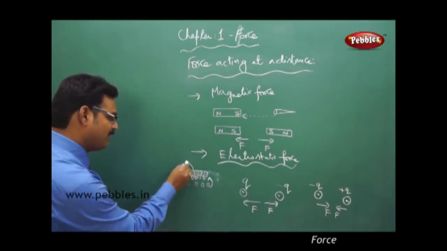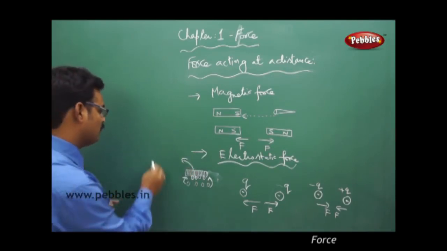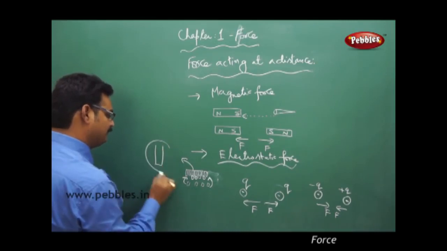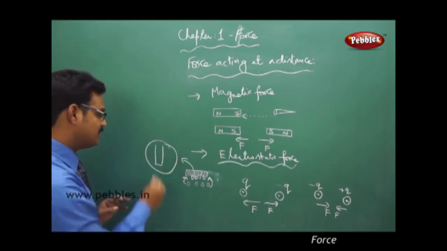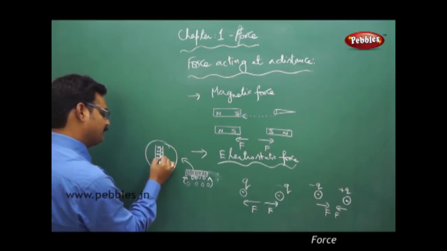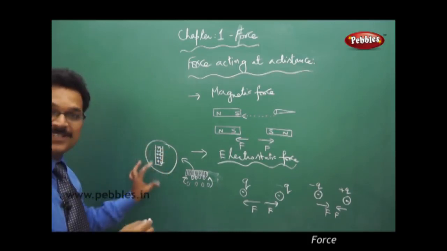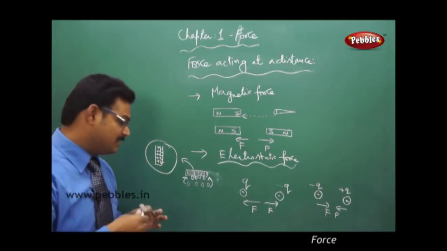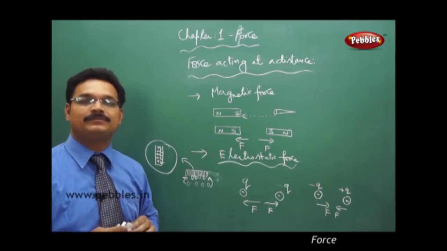If I magnify the comb, one tooth I am taking, this tooth consists of so many charges on it. Because of the charge, it attracts these paper pieces.